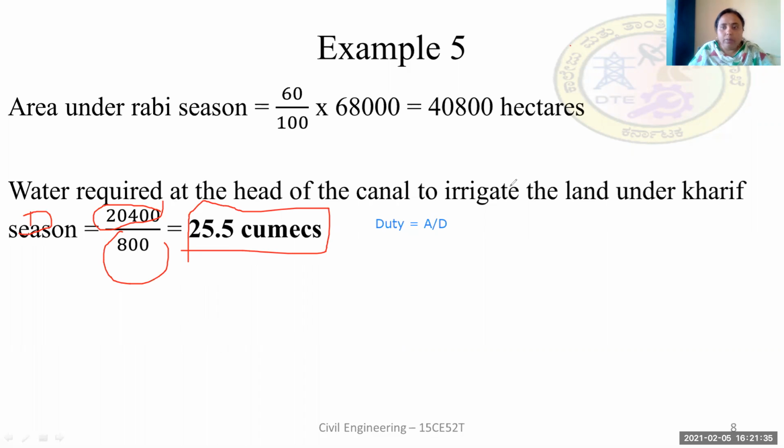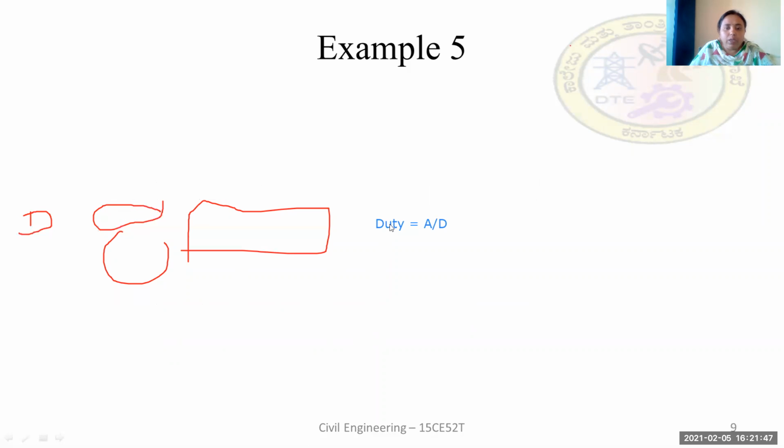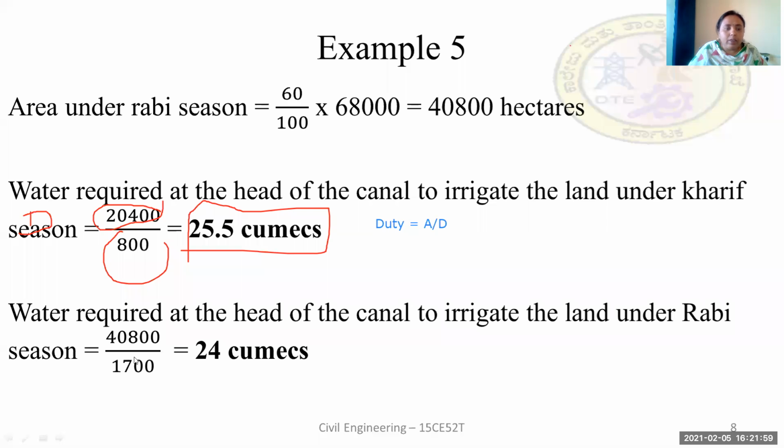So similarly, the water required at the head of the canal to irrigate under Rabi season is again given by the duty. That is, duty is equal to A by D, that is discharge, whereas the discharge is nothing but area by duty.